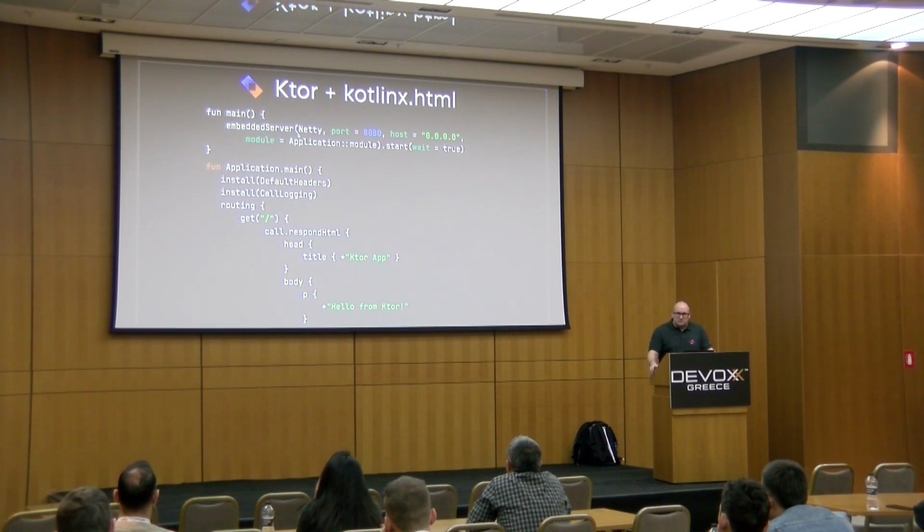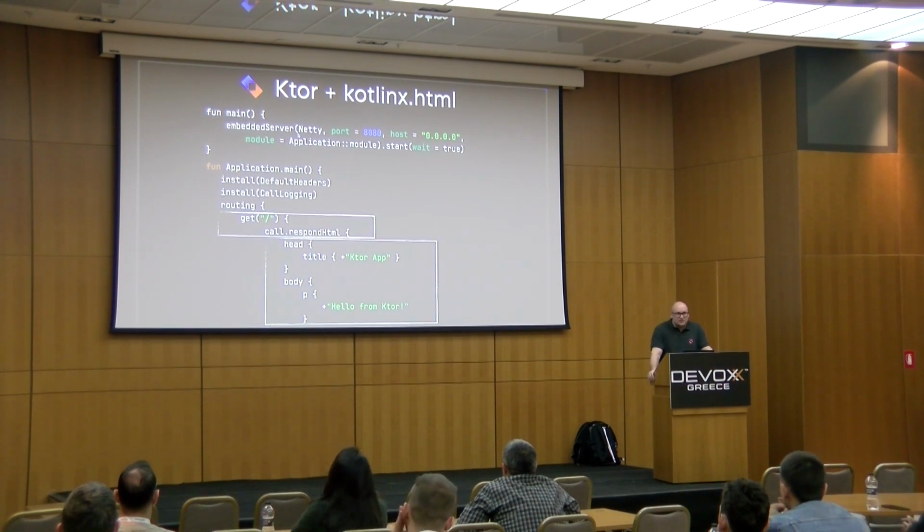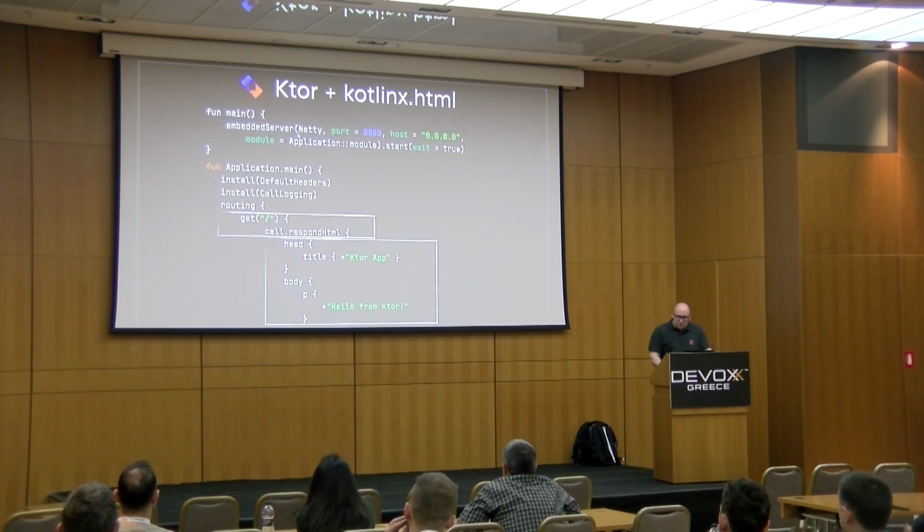Ktor is a framework, or rather I would say a toolkit, that in combination with the Kotlin HTML library can build the DSLs for routing and responses to the clients, to build structured documents. And those are two DSLs within the same file. Why is that possible? Because they are not different languages, it's just the same language, but two different libraries providing their own APIs, so that you can mix them within the same source file without problems.